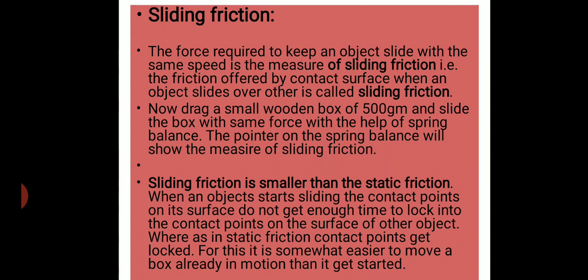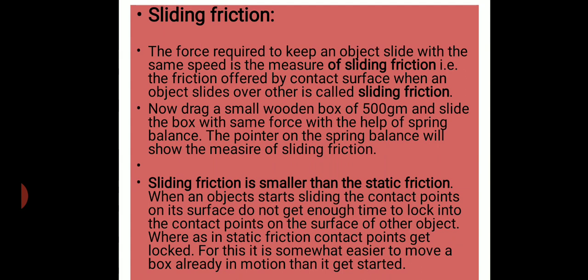Sliding friction. After overcoming the static friction, when an object starts moving with a constant speed, we can get the measurement of sliding friction. The force required to keep an object sliding with the same speed is the measure of sliding friction. That means the friction force offered by the contact surface when an object slides over another is called sliding friction. So when you are dragging the wooden box with the same force with the help of the spring balance, the spring balance shows the reading, and the reading is the measurement of the sliding friction.